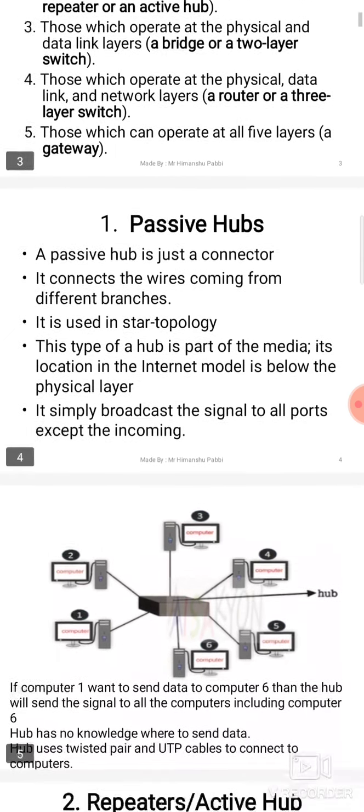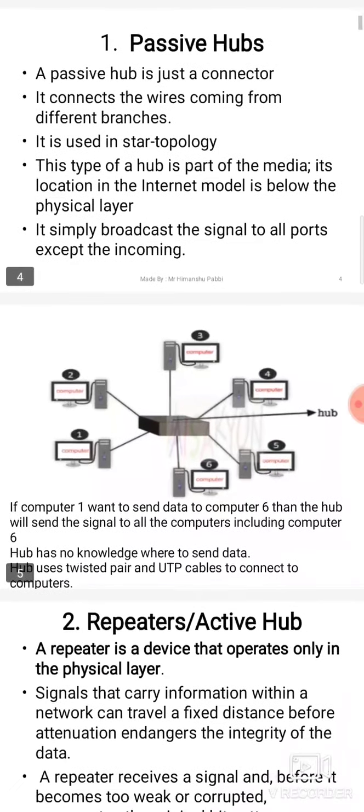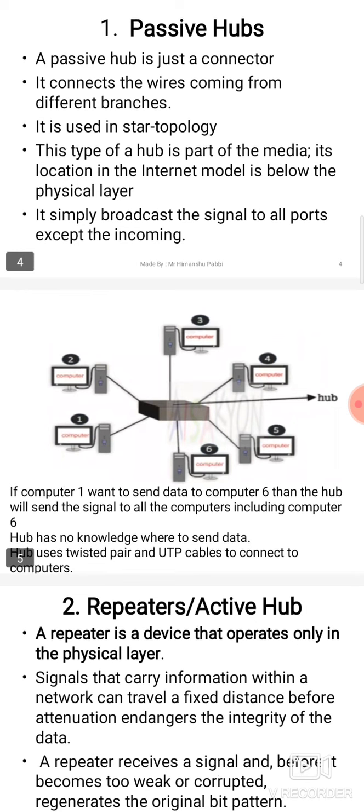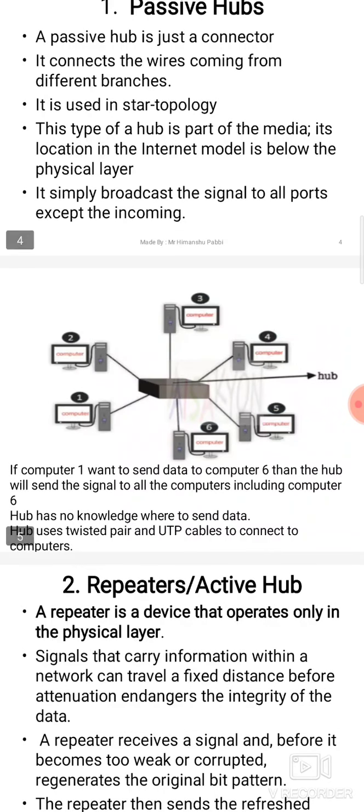So first device is passive hub. Passive hub works below physical layer. It is just a star topology. As you can see in the diagram, a hub is used to connect the computers. Computers are connected using wires.